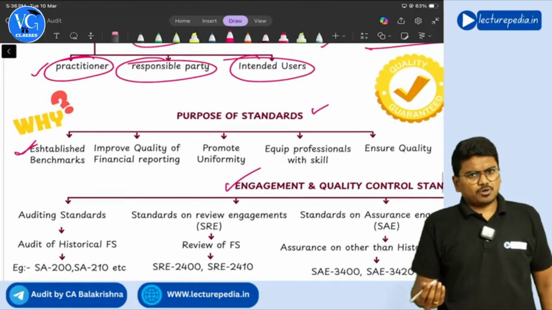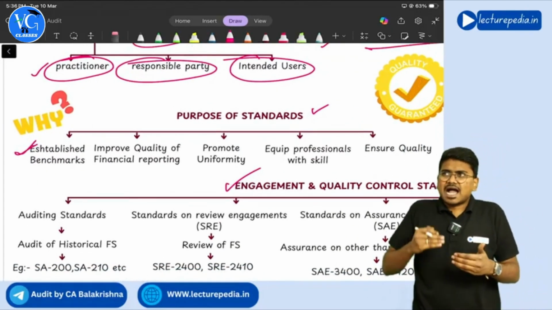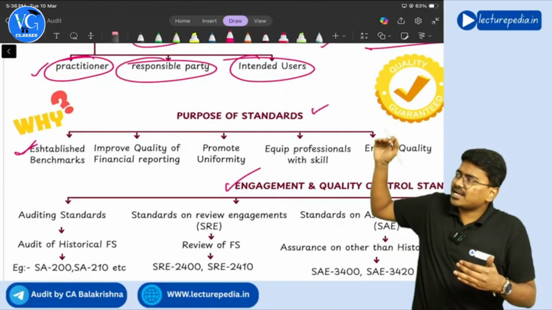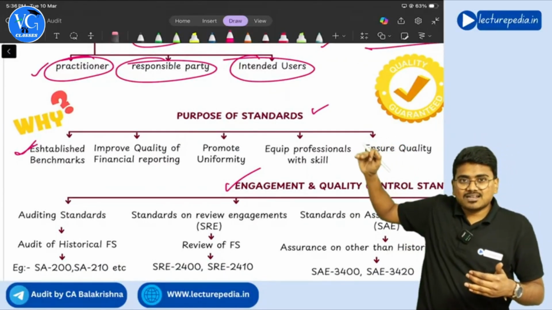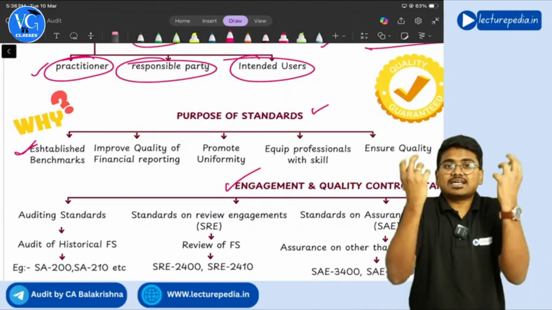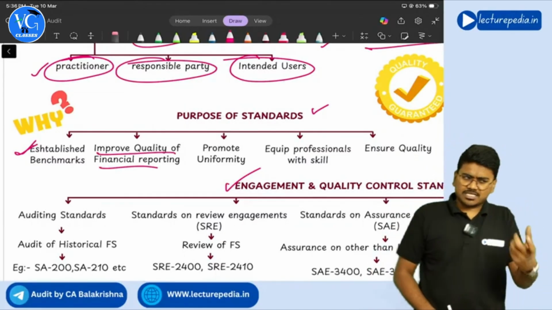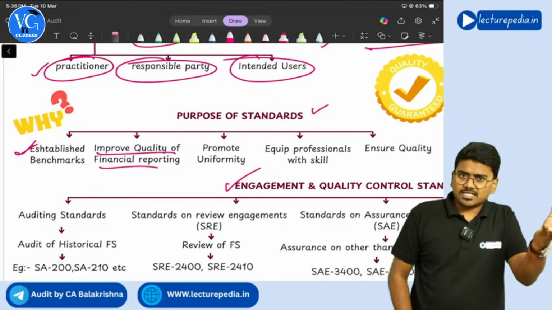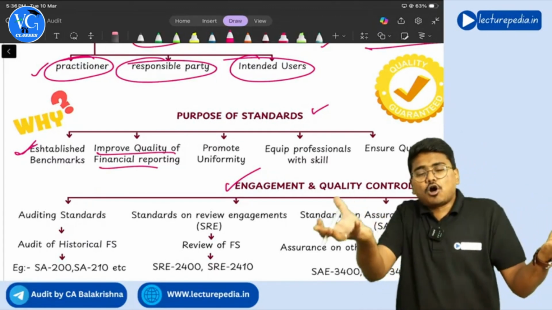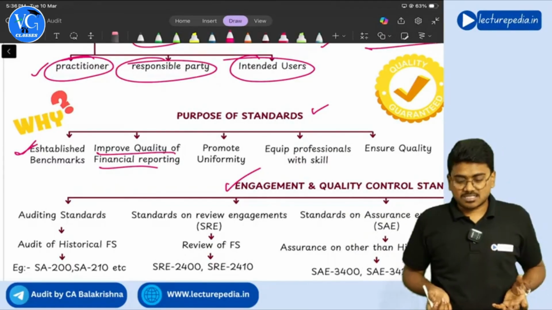Next, of course, if you do the audit as per the requirements specified in the auditing standards, the quality of audit gets improved. So it improves the quality of financial reporting. Yes, financial reporting quality increases, and the quality of audit also increases.